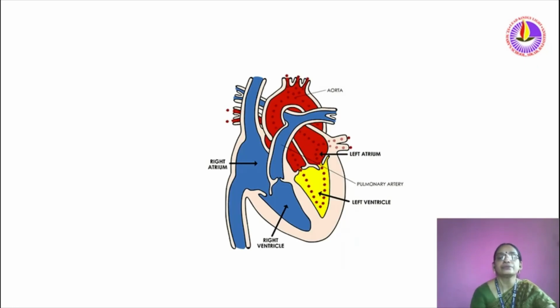Now look here. Now we can see the function of the left atrium and left ventricle. The pure blood from the pulmonary vein reached here, and when the valves opened, this blood reached the left ventricle. From the left ventricle, blood passed towards the artery. Here you can see the function of the left atrium and left ventricle, and the supply of pure blood towards our body.